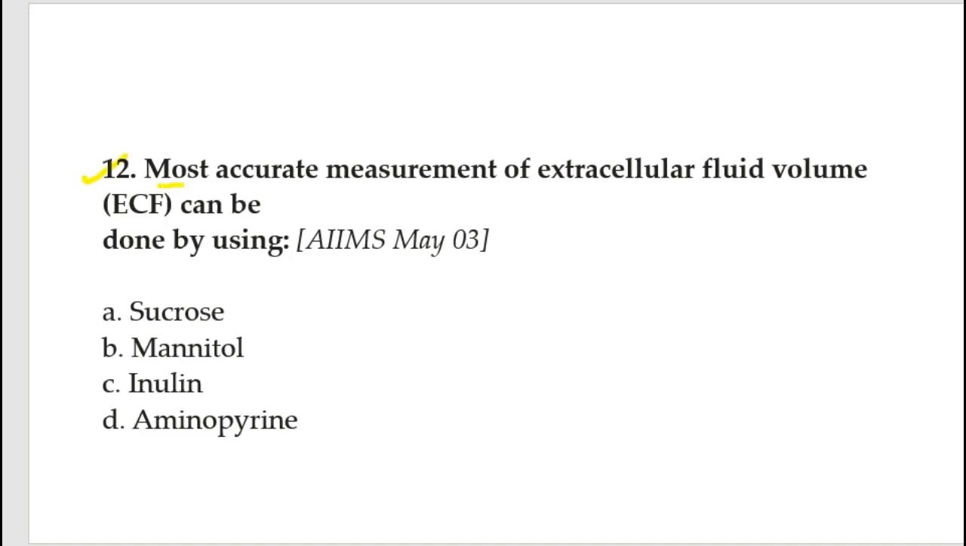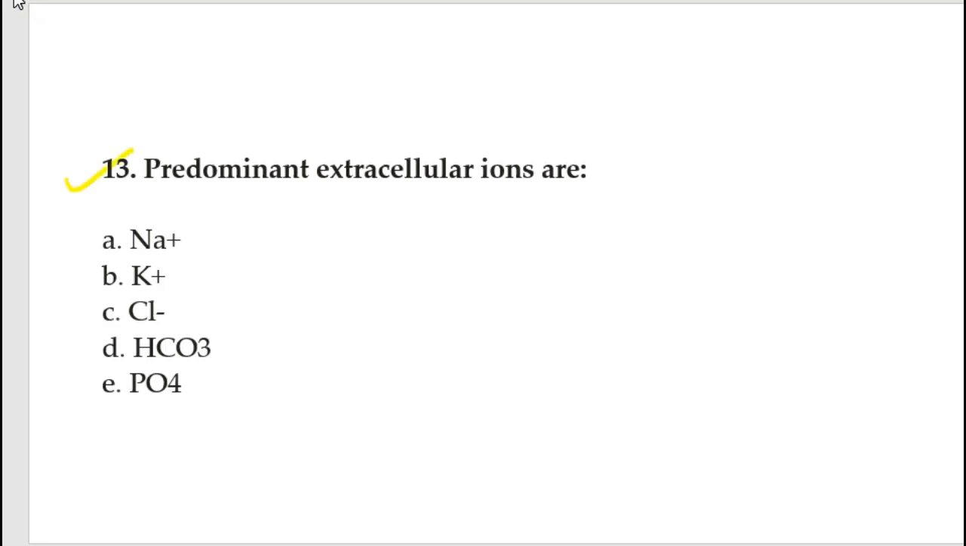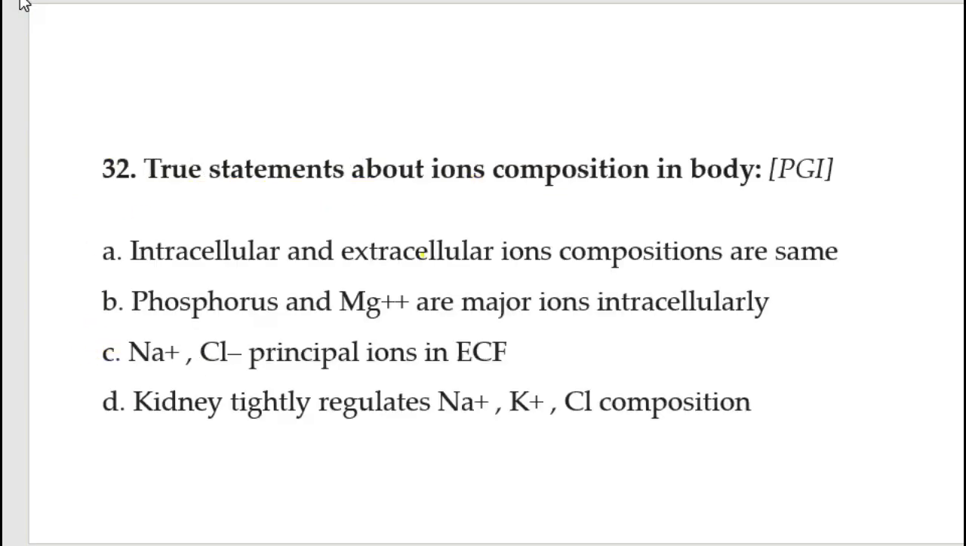So our next question is: the most accurate measurement of extracellular fluid volume, or ECF, can be done by using inulin. Inulin is the best method for the measurement of extracellular fluid volume. Our next question is: predominant extracellular ions are. I think this question is from PGI, that's why multiple choices will be correct. So our extracellular ions are rich in sodium, chloride and bicarbonate.